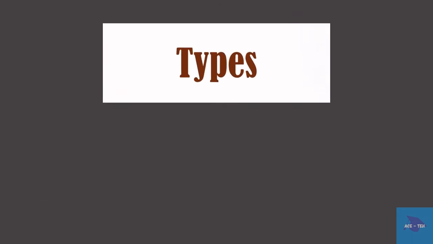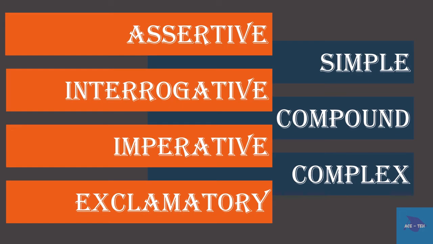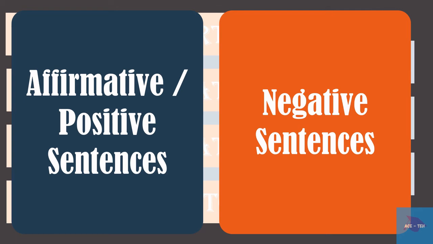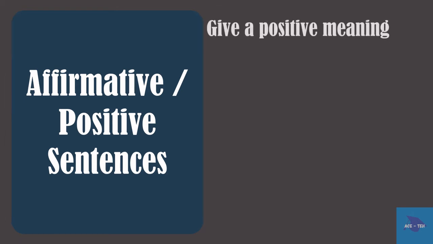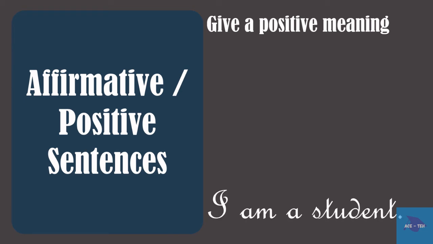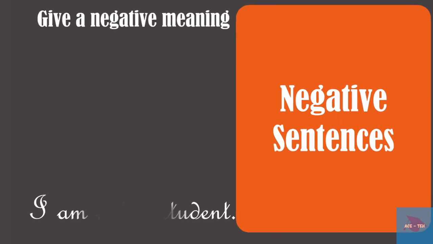Coming to types of sentences, there are three: simple sentence, compound sentence, and complex sentence. All the above mentioned sentences come under two groups, that is, affirmative or positive sentence and negative sentence. A sentence which gives a positive meaning is called an affirmative sentence or a positive sentence. A sentence which gives a negative meaning is called a negative sentence.